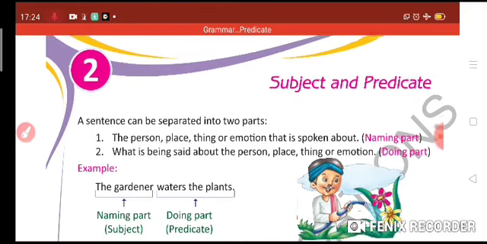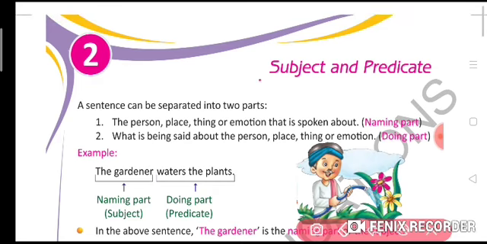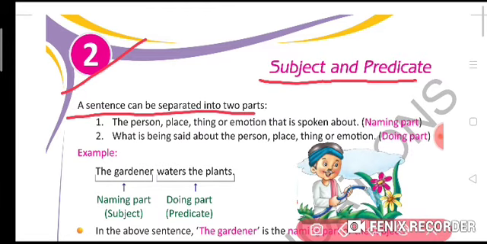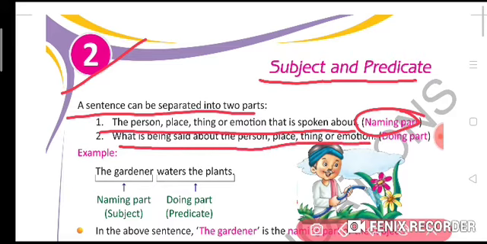So, here is chapter number two: subject and predicate. A sentence can be separated into two parts: the person, place, thing, or emotion that is spoken about, the naming part, and what is being said about the person, place, thing, or emotion, the doing part. So a sentence has two parts: the naming part and the doing part. The naming part we know as the subject, and the doing part is known as the predicate.